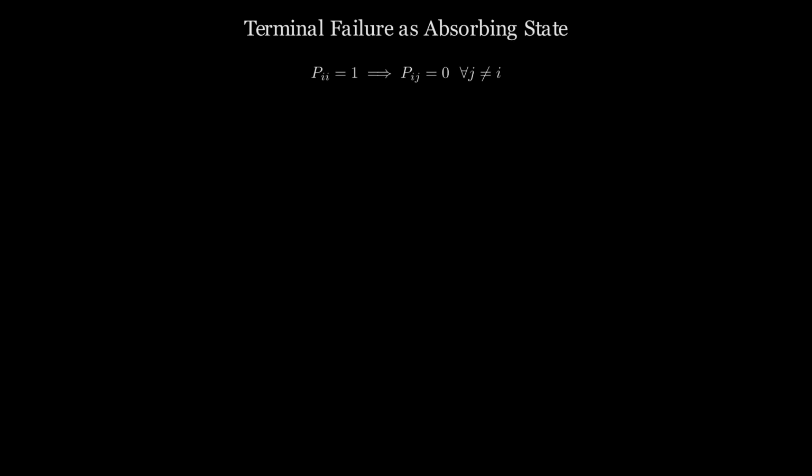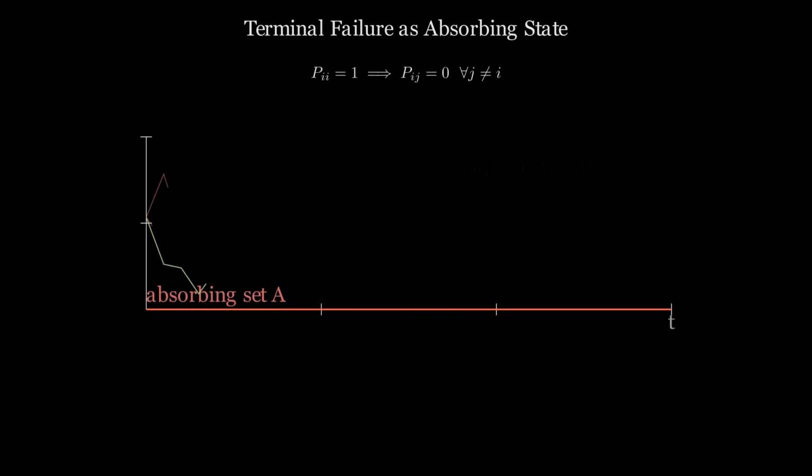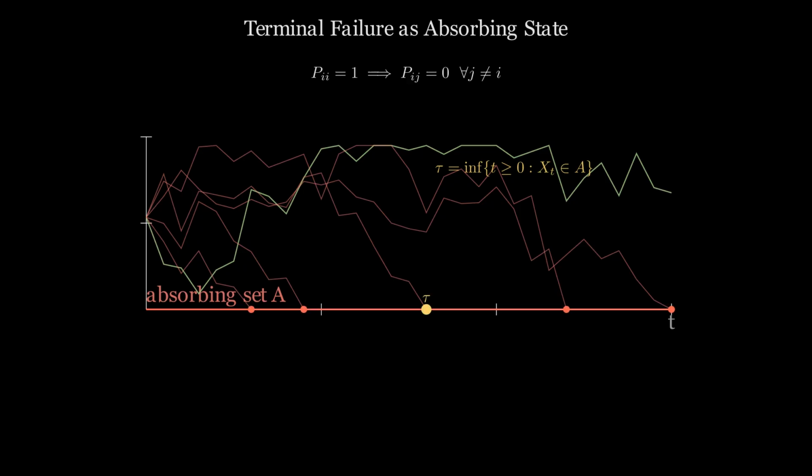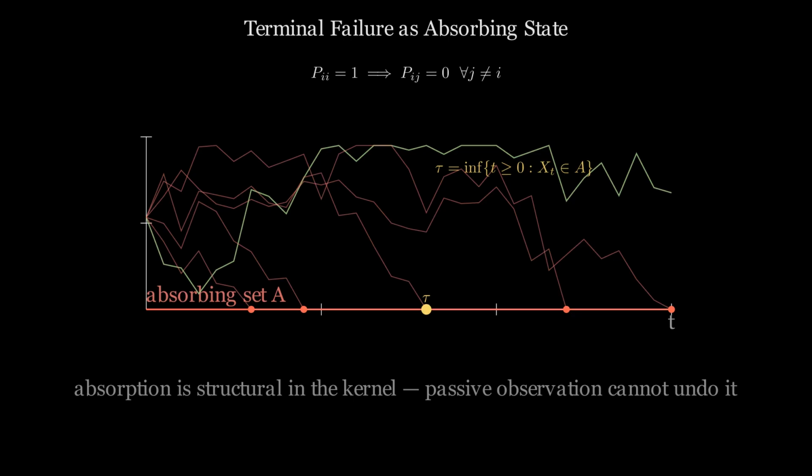Terminal organ failure is an absorbing clinical state. Once entered, the patient cannot leave it. This is a structural property of the physiological transition dynamics. The stopping time is the first moment the patient enters the irreversible failure region. Passive clinical observation cannot undo physiological absorption.